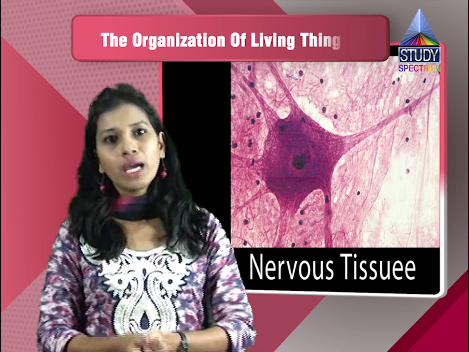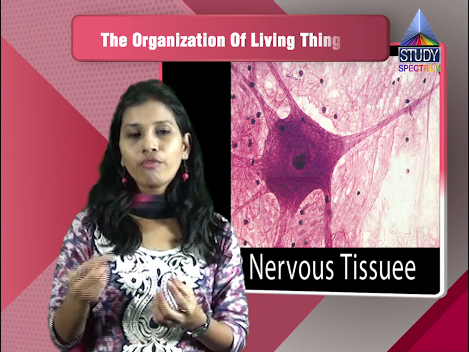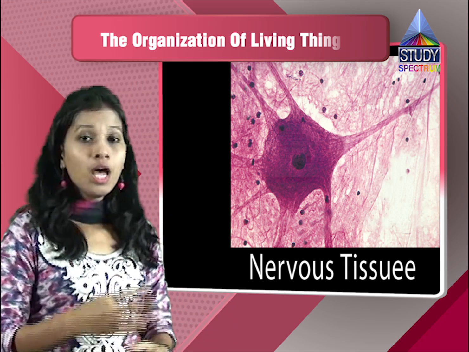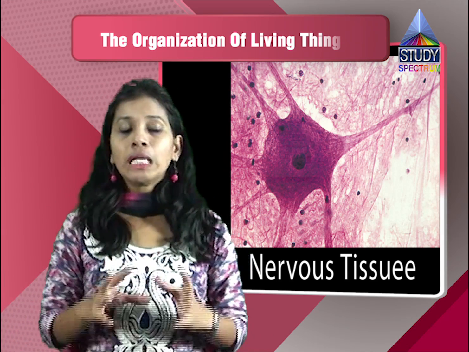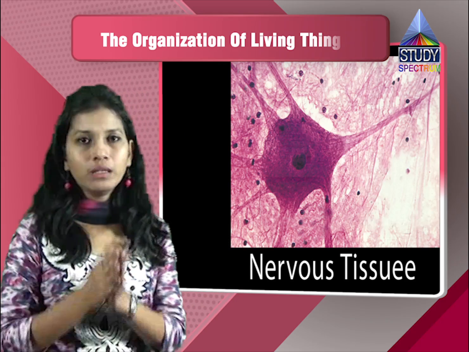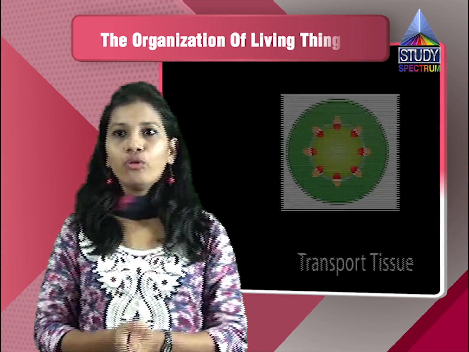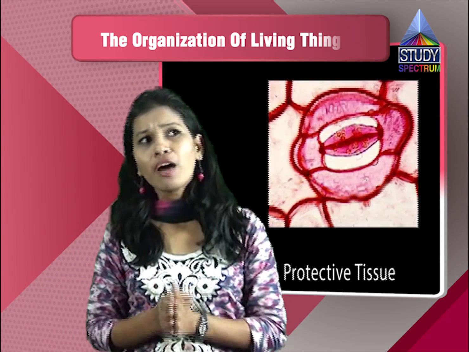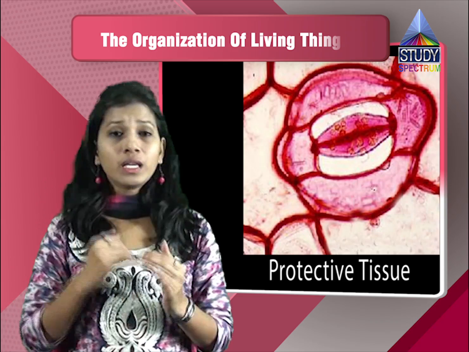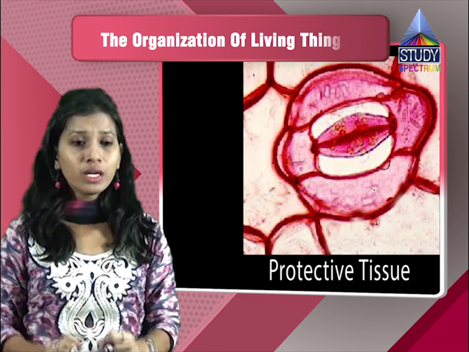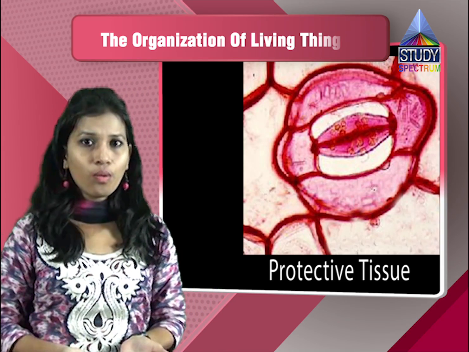And the nervous tissue, again, there is a coordination of the responses. You give instant responses. There are reflex actions which are happening. These all responses are done by the nervous tissue of your body. In plants we have different tissues, like there are transport tissues, there are protective tissues, and there are the ground level tissues which will be helpful in the transport of the water.